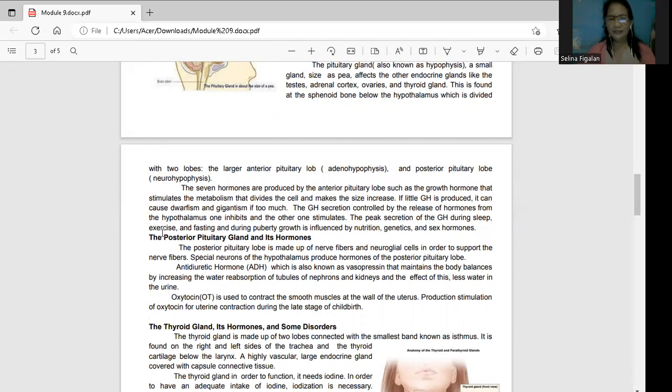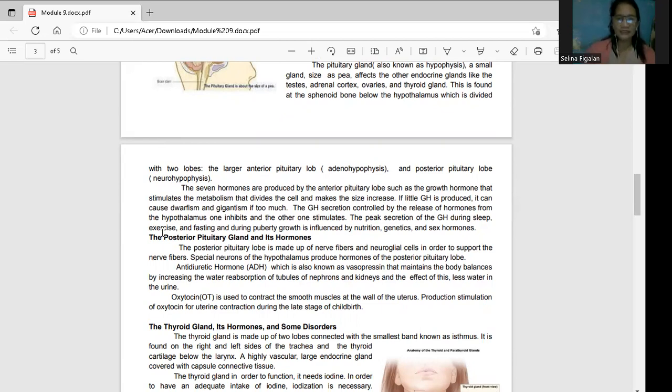How about when you say antidiuretic hormone? So when you say antidiuretic, anti means against, diuretic, diuresis, it is about the water reabsorption. Kasi pag-ihi ito klase, na hindi siya mailalabas sa ating katawan.